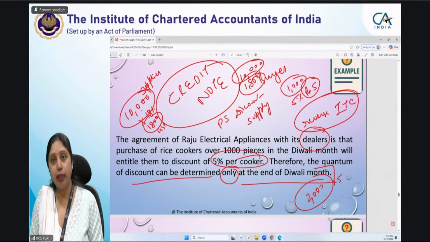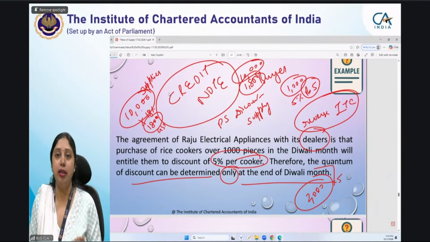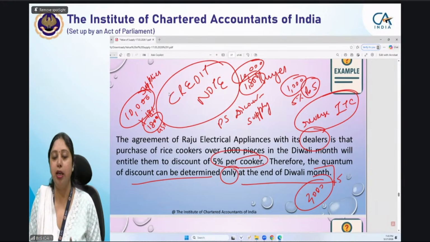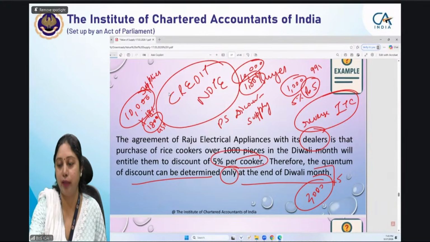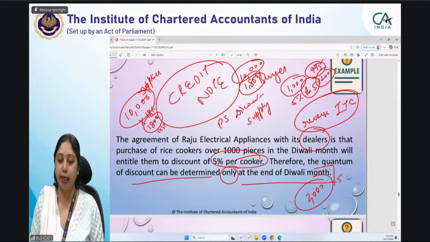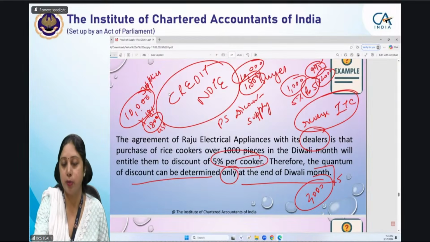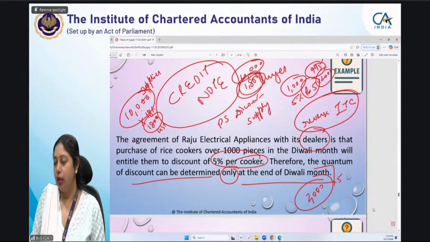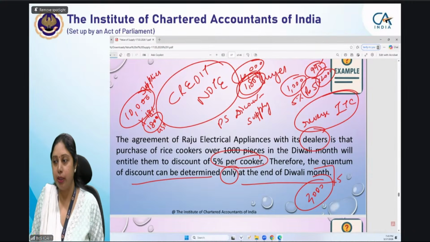So the dealer has to reverse GST of 1800, then the discount amount will be deducted from his value. The total value of the cookers will be reduced accordingly, per cooker value reduced by the discount, and the value of the 2000 cookers he purchased will reduce accordingly. Simultaneously, the dealer has to reverse the ITC, the proportionate ITC. Since he purchased 2000 cookers, a total of 1800 rupees of ITC has to be reversed. Yes, absolutely right, Harshal. And Nikunj, you are right. ITC of 5% will be reversed by the dealer. I hope this point is clear to you all.